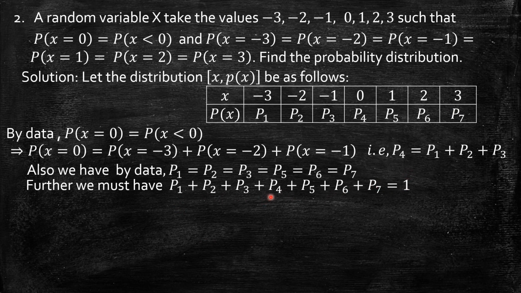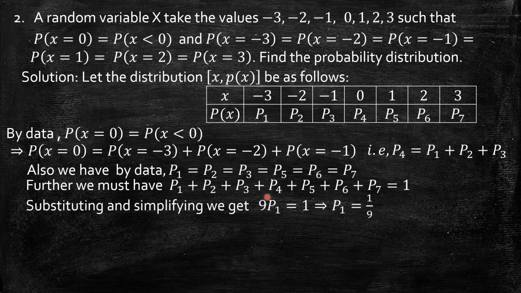Since p1, p2, p3 are equal, p4 can be written as p1 plus p1 plus p1, that is 3p1. P1, P2, P3, P5, P6, P7 are one and the same, so let me write in terms of P1 only. All are P1, so 6P1 plus this 3P1. By substituting and simplifying we get 9P1 equal to 1, means P1 is 1 by 9.